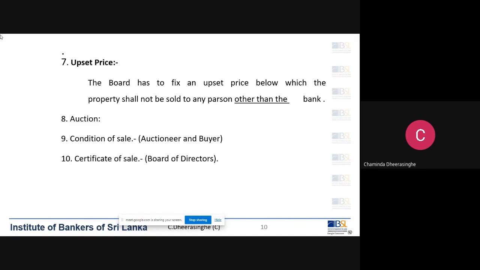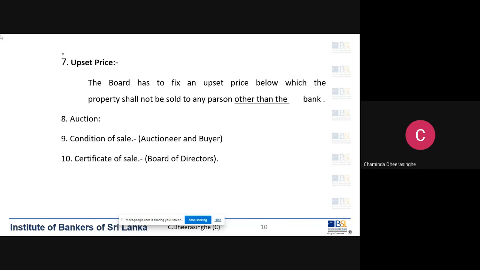We can put either the total dues, the market value, or the forced sale value. There's no restriction on that, right? However, it is always safe if you put the market value, because practically that is the maximum that you can get for the property. Sometimes there can be a situation where the total dues of the loan is higher than the market value. In a situation like that, you can put even the total dues, but remember that you will not be able to sell the property higher than the market value.